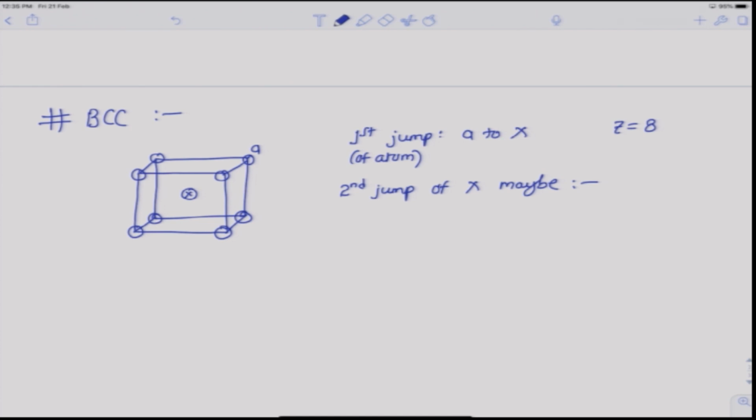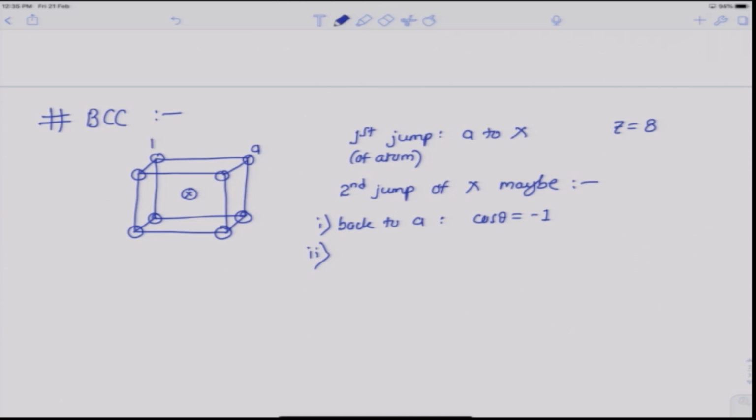In this case, the second jump of x might be either back to A, in which case cos theta is -1, or it can be one of the 3 sites for which cos theta is -1/3.